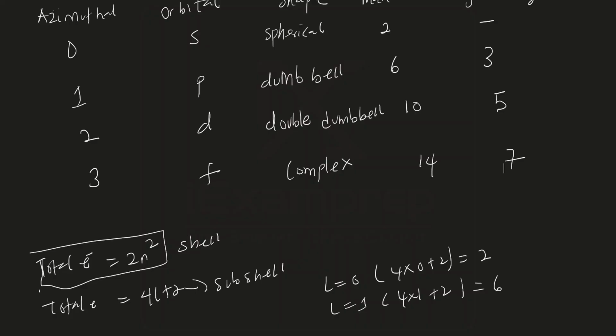Now it's time for us to go to the next quantum number. Let's see the next quantum number and what it really entails. The next quantum number that we should probably talk about is the magnetic quantum number. And then, as usual, let's begin with the symbol. So magnetic quantum number is symbolized with m, although in some textbooks you can see it as m_l, but I'm going to stick with m. Now, what does this quantum number do?